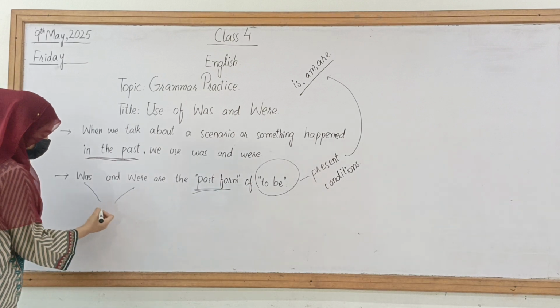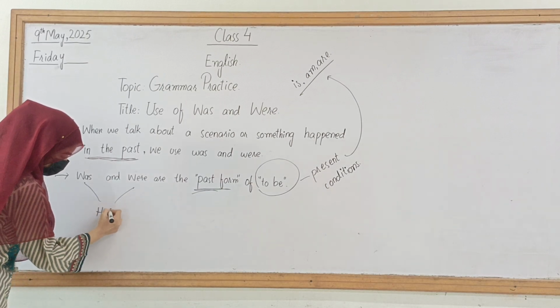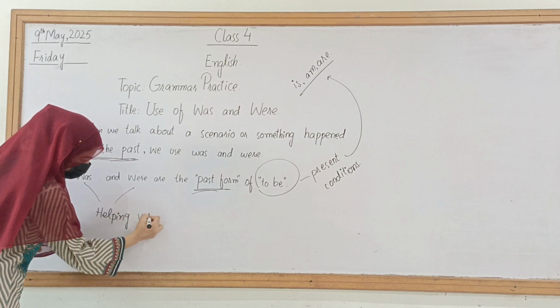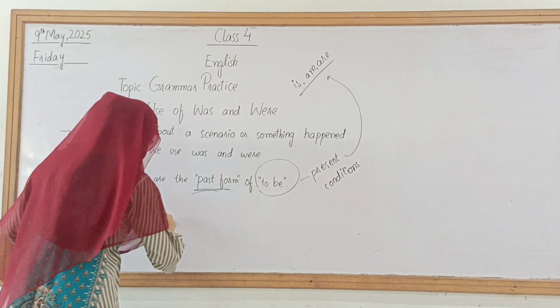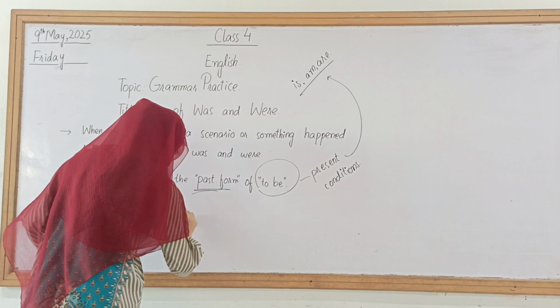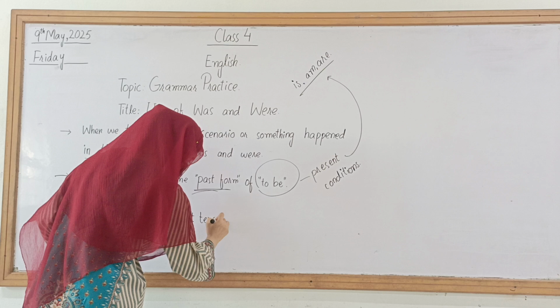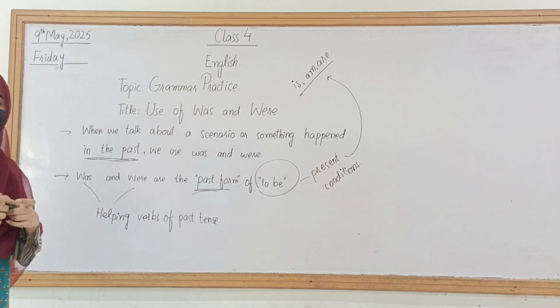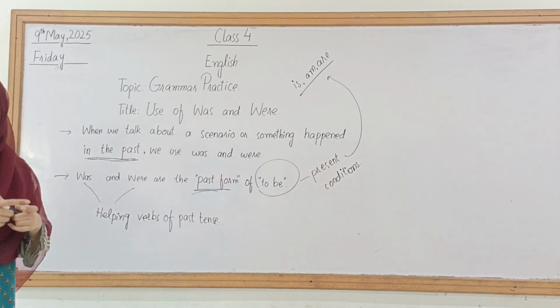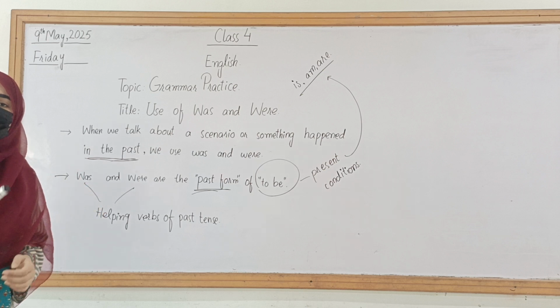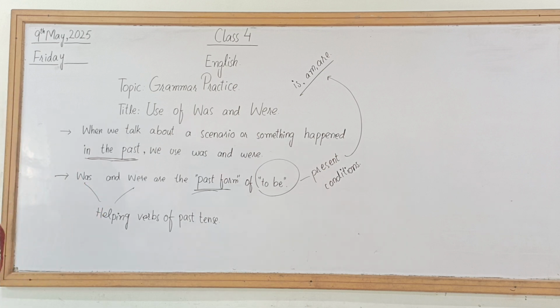These two are helping verbs of past tense. Okay. For that purpose, if you ever wanted to describe something or some scenario that had happened in the past, you will be using the was and were.